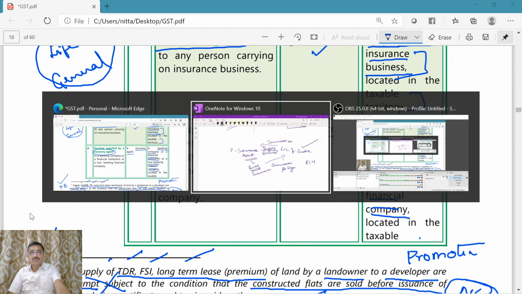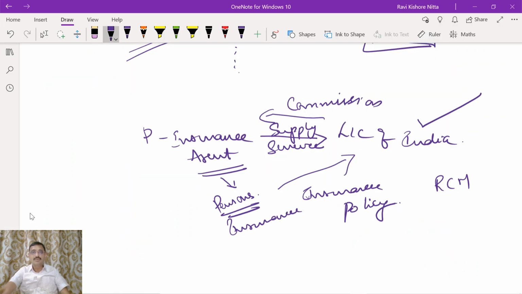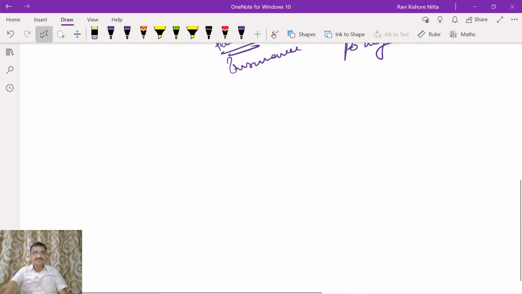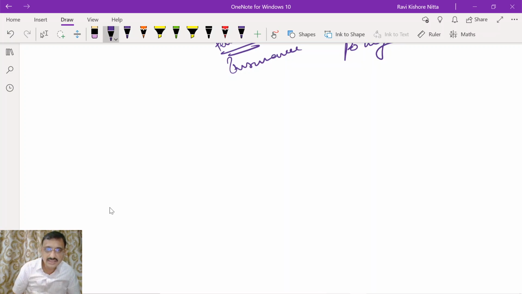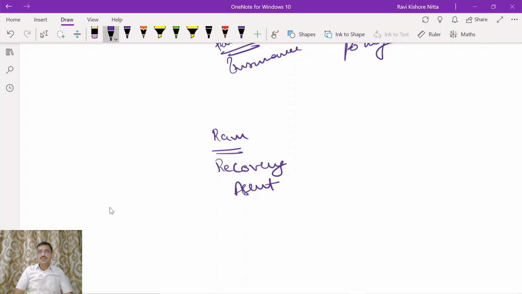This also we will understand with the help of an example. Let us say Mr. Ram is a recovery agent. Who has appointed Mr. Ram as recovery agent? State Bank of India has appointed Ram as recovery agent.